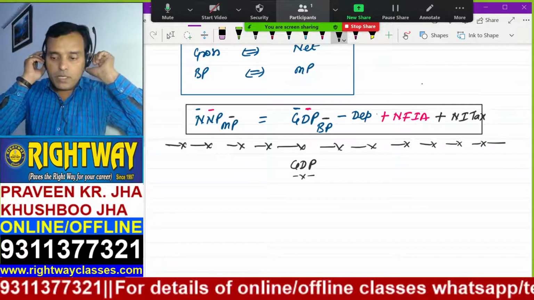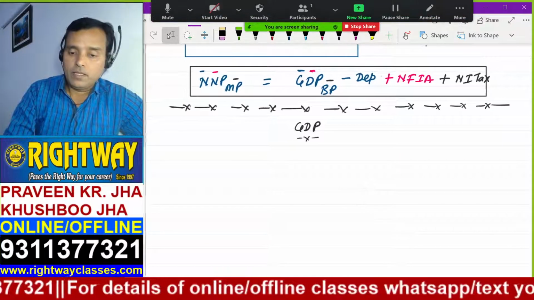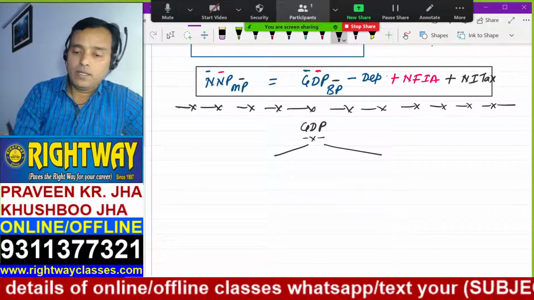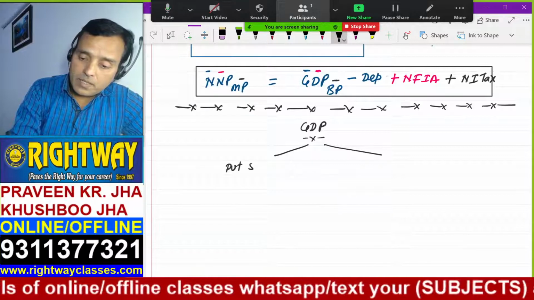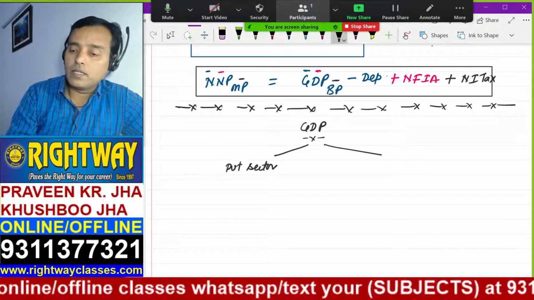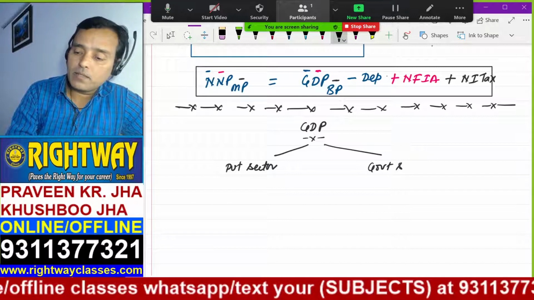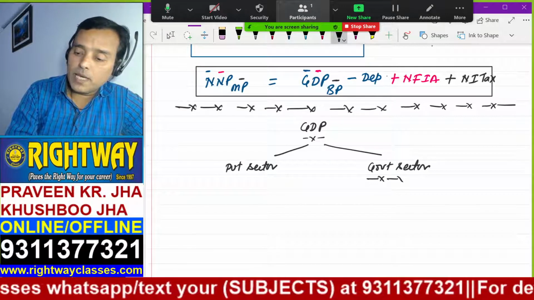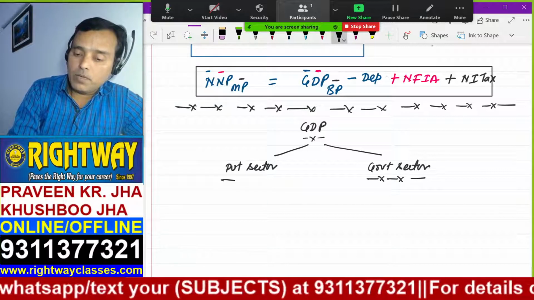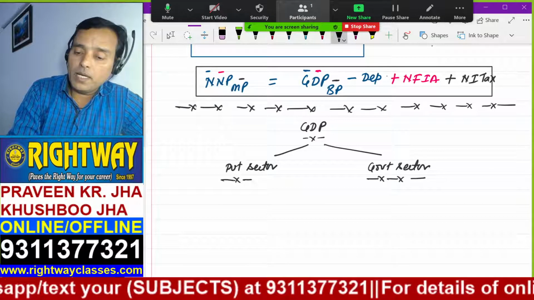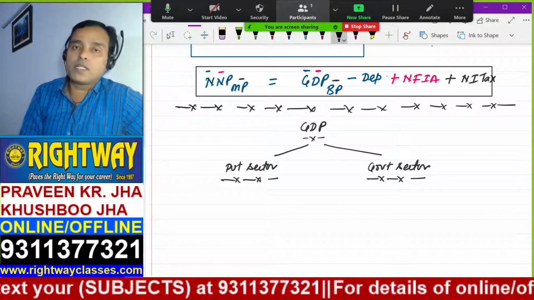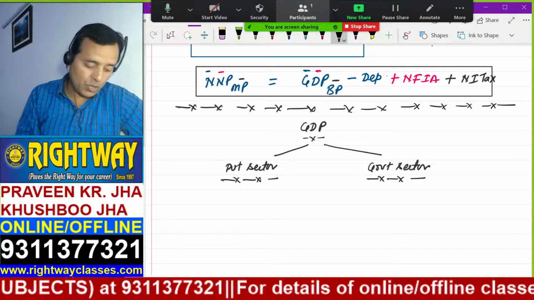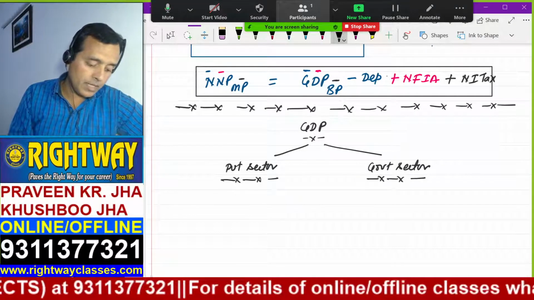Actually, GDP is being earned by two sectors in any country. One sector is the private sector and the other sector is the government sector. Please pay attention here. Now we are slicing the GDP. GDP is being earned by private sectors as well as government sectors. So private sector plus government sector together make GDP in totality.